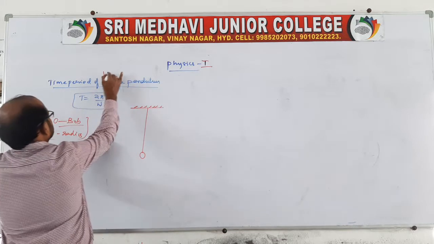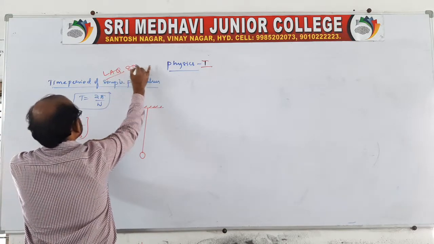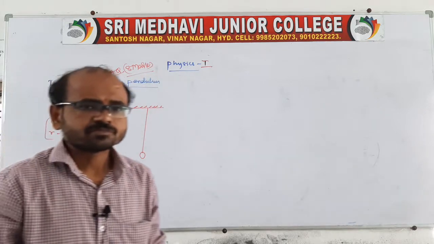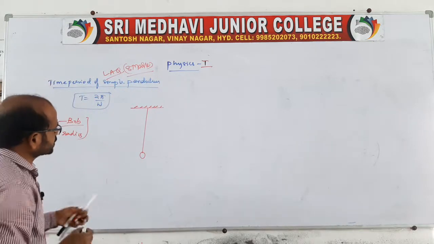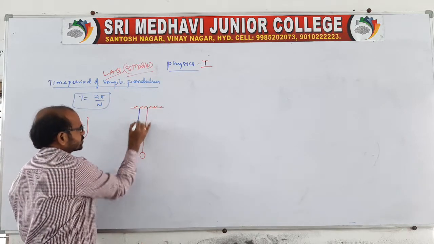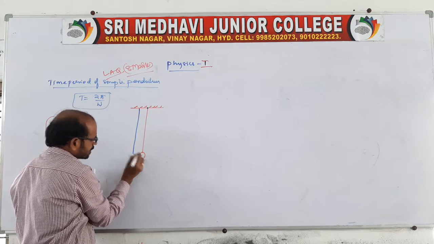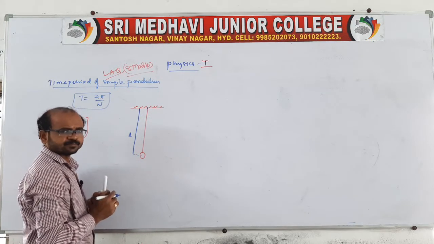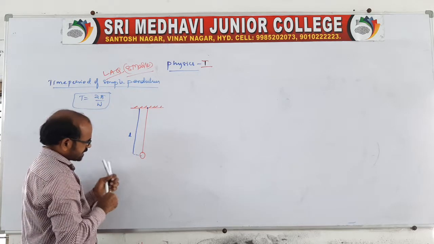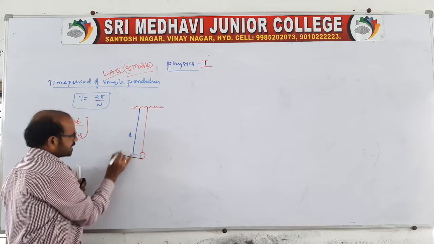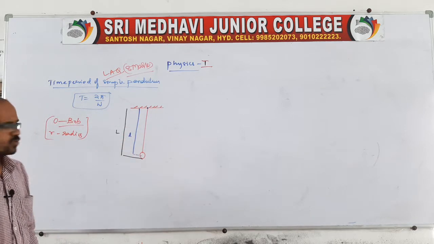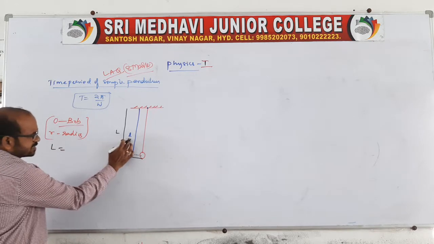That's what I am telling, it is an LAQ, very important, an 8 marks question. They will compulsorily ask you one LAQ from this chapter. So here the point mass which is suspended like this is a bob, and the length of the pendulum from the rigid support till the center of the bob is small l. Sir, what about the total length of the pendulum, till the end? That is capital L.